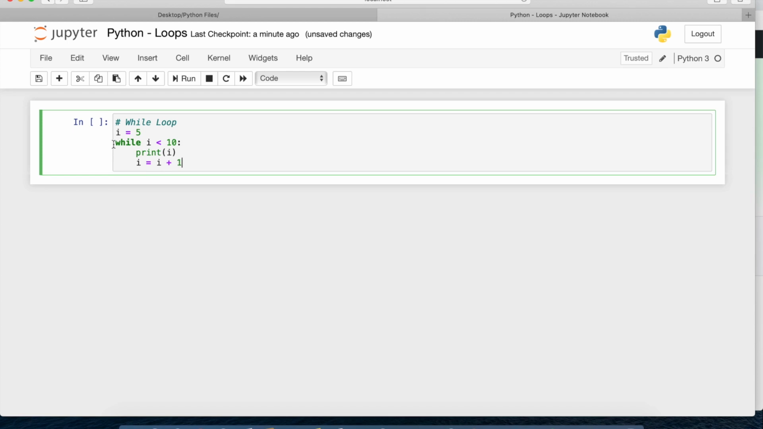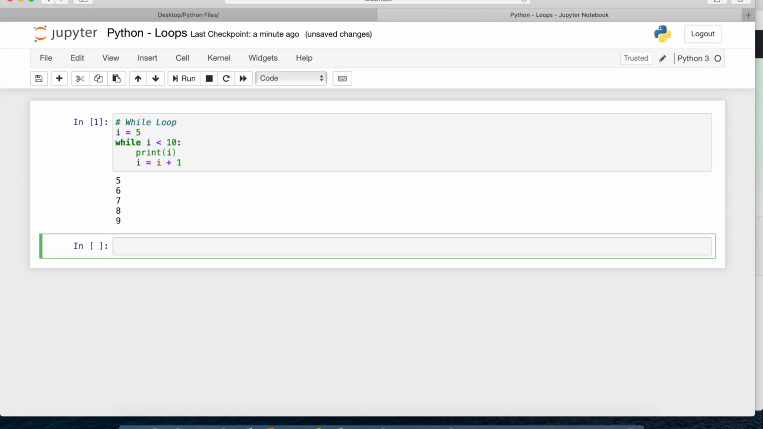Next time it goes back to the loop, it will check the condition, that is, 6 less than 10. That is also true, so it will print 6. Again i equals 6 plus 1, that will be 7. It will go back to the condition and check 7 less than 10. It is true, so it will print 7. Until the condition is satisfied, it will keep printing, so it will print till 9. Once I run this, you can see first 5, then 6, 7, 8, and 9. 9 is less than 10. After that, 9 plus 1 is 10, and 10 is not less than 10, so it will stop. This is how a while loop works.